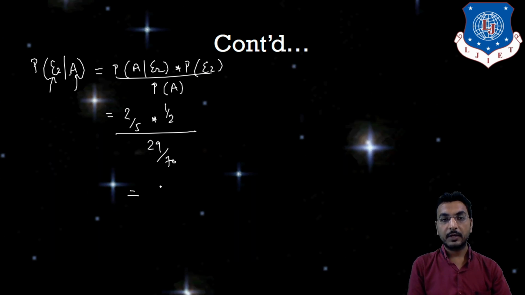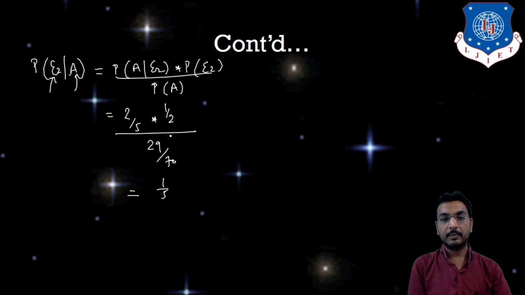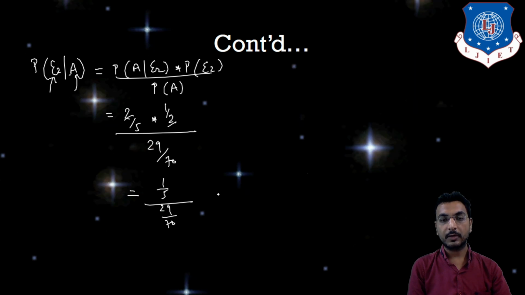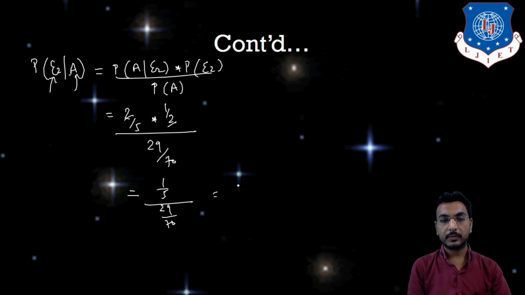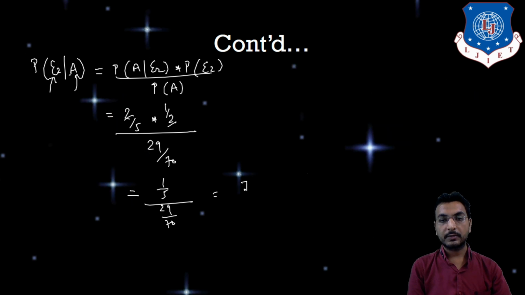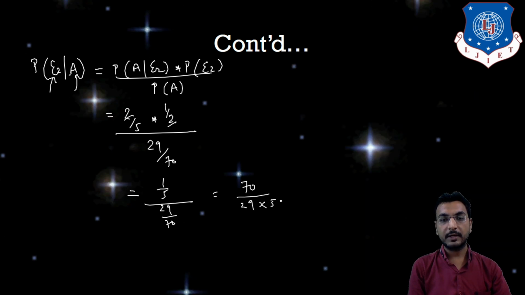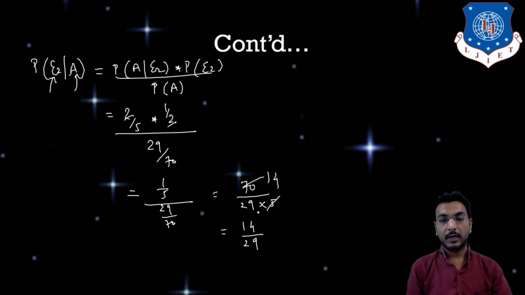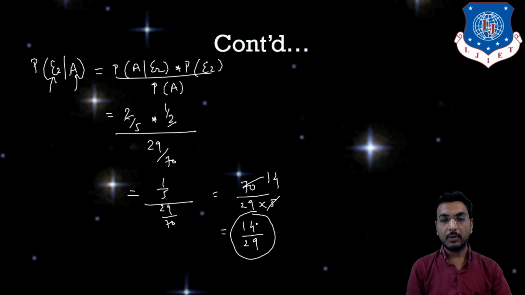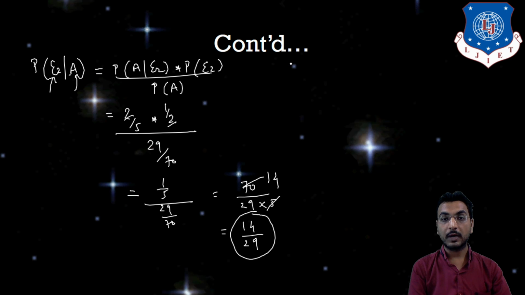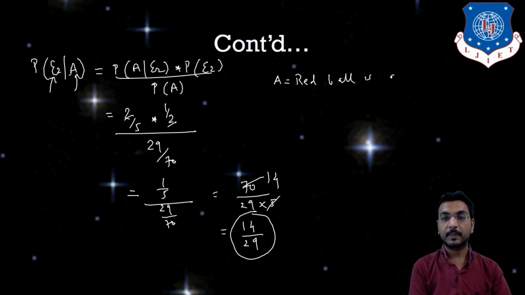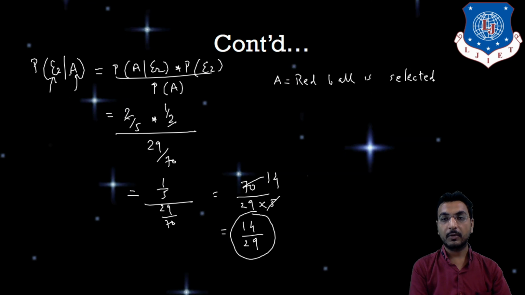So it will be 1 by 5, because the 2 and 2 will be cancelled out, divided by 29 by 70. So this will be 70 divided by 29 into 5, which is 14 by 29. So this is the probability that red ball is selected from bag 2. How? Listen, A was the hypothesis that red ball is selected.